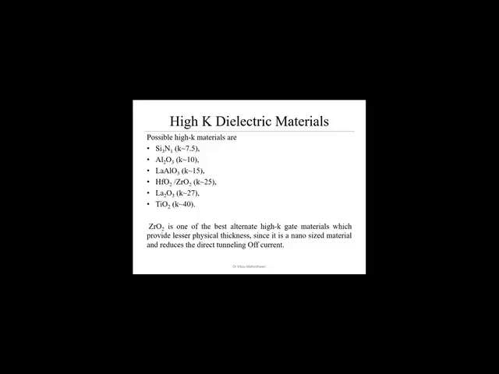Last year, IBM launched an IC that uses a 2 nanometer device size. In that case, we are using zirconium dioxide as a high dielectric material as the gate oxide. We are not talking about the isolation oxide, only the gate oxide. For isolation purposes, we still use silicon dioxide.